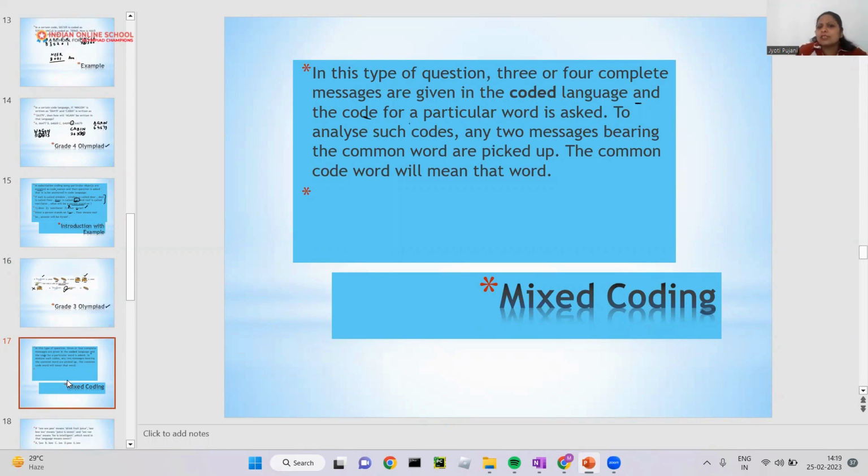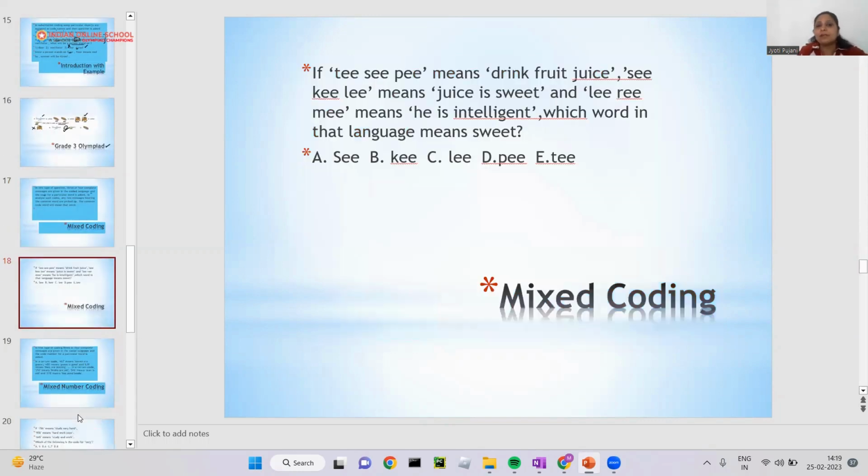To analyze such codes, any 2 messages bearing the common word, you have to pick up the common word out of that. So I can explain this with an example. Let's suppose I have a word. If TCP means drink fruit juice, CKLI means juice is sweet, LI means he is intelligent. Which word in that language means sweet? So you can find it.